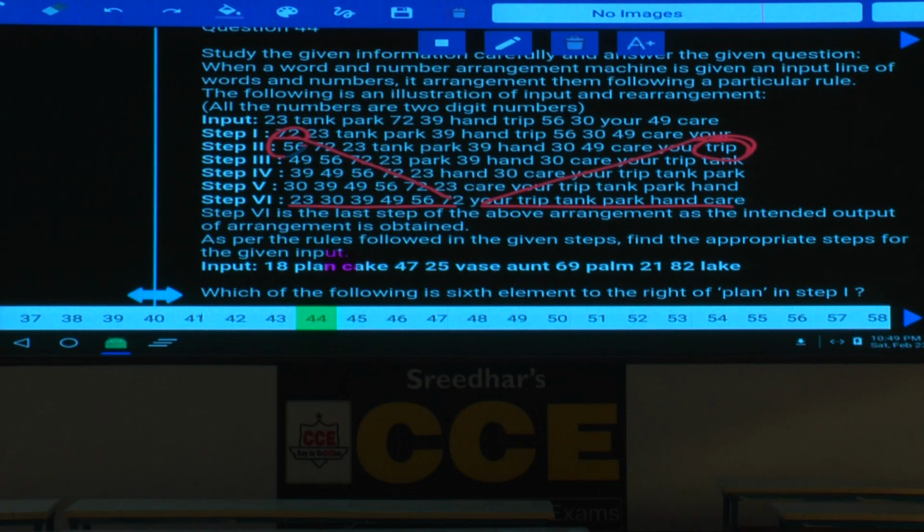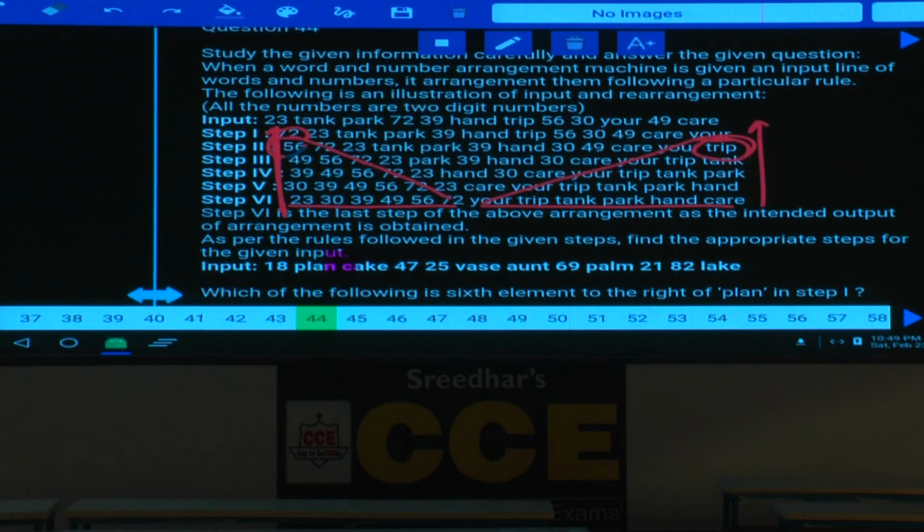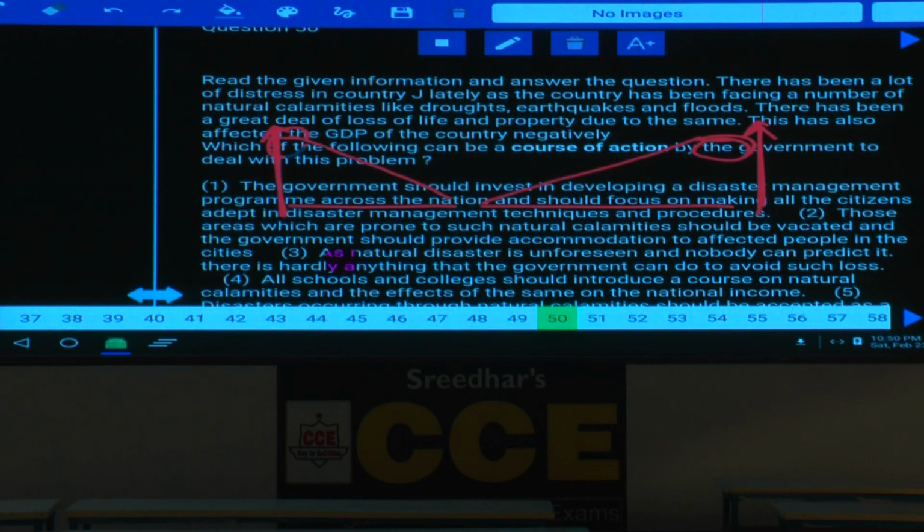Now in each and every case, the numbers are arranged at the first place, words at the last place. Now if you observe here, the numbers 23, 30, 39 at the first place, isn't it? So 23, 30 and so on, they are arranged like this. Now these words are in the ascending order. Done with this? Then question number 50.